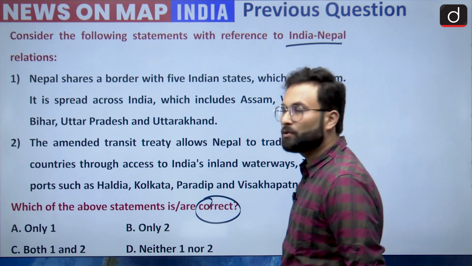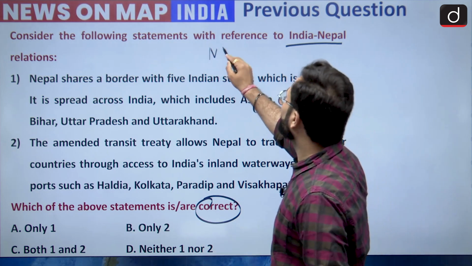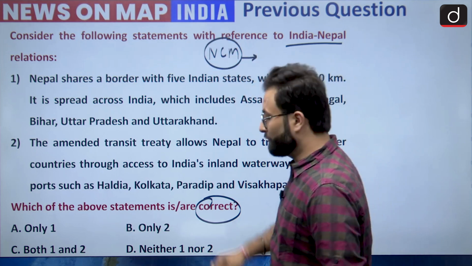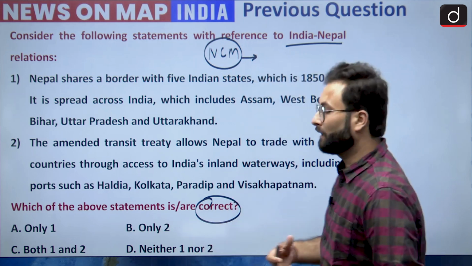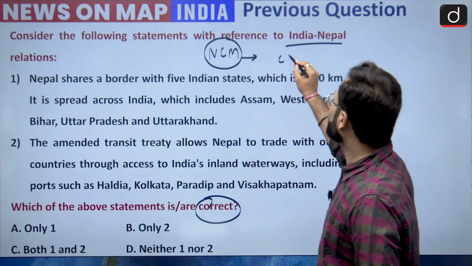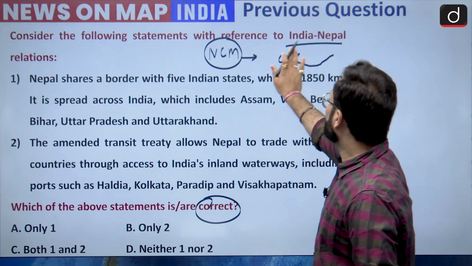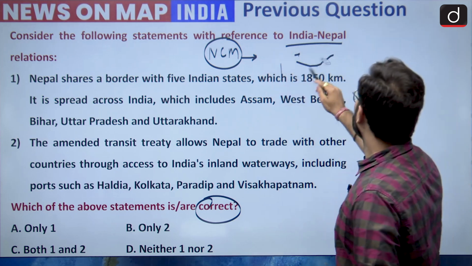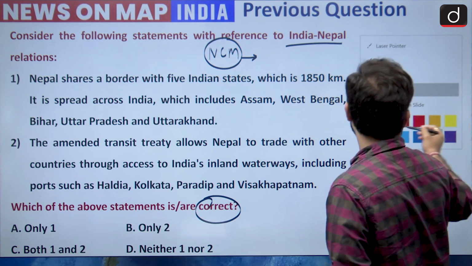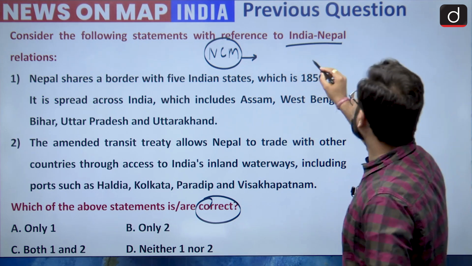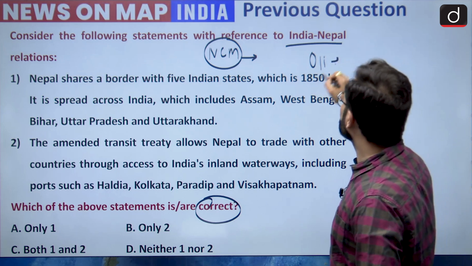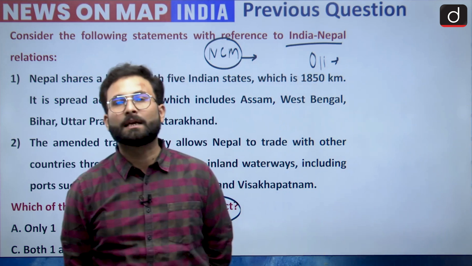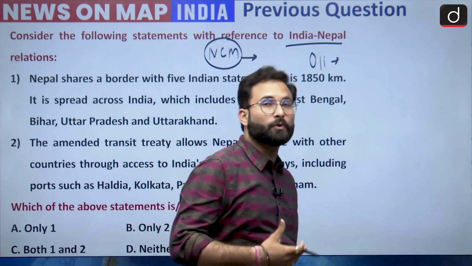So Nepal has been in the news because recently in Nepal there was a no confidence motion, and the government has won the no confidence vote with another alliance with the Communist Party of Nepal, which is under the leadership of Mr. Oli. Now India is also trying to keep a watch on it, because the track record says that Mr. Oli has a little bit of inclination towards China.